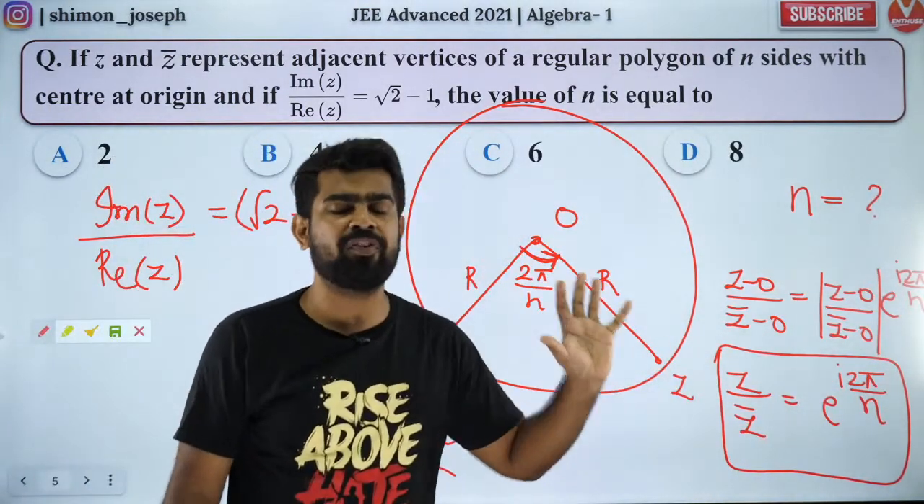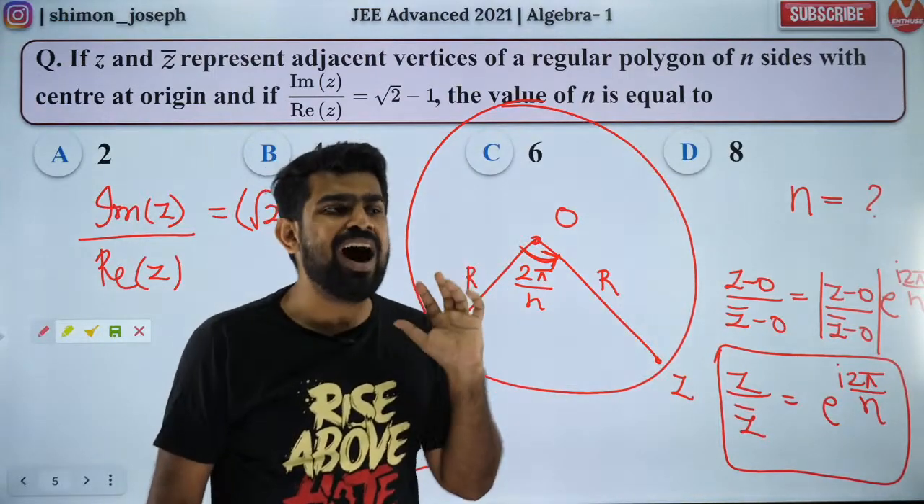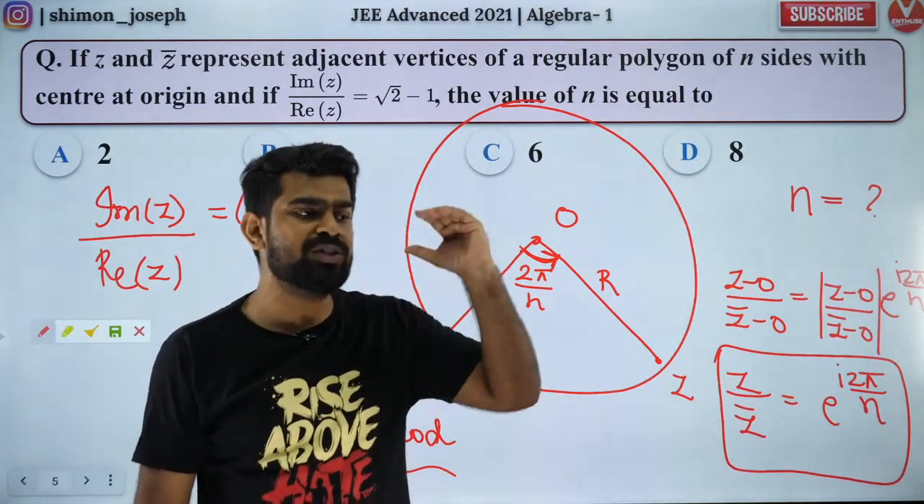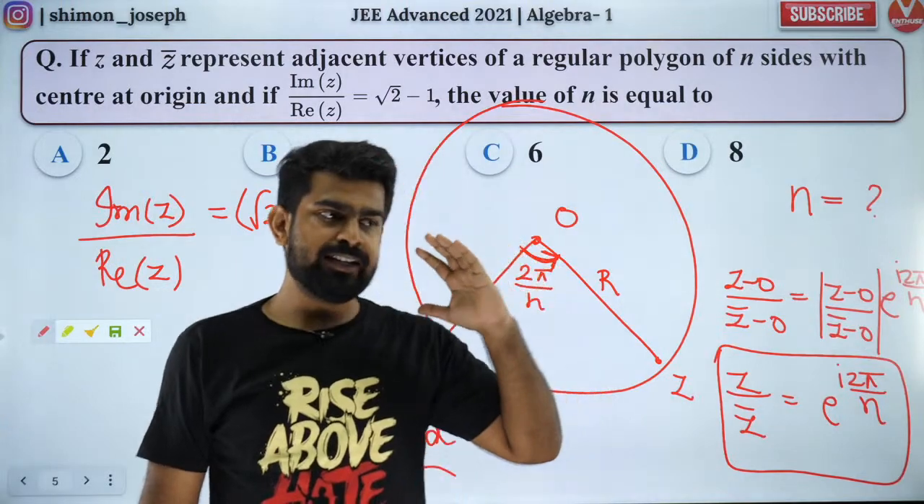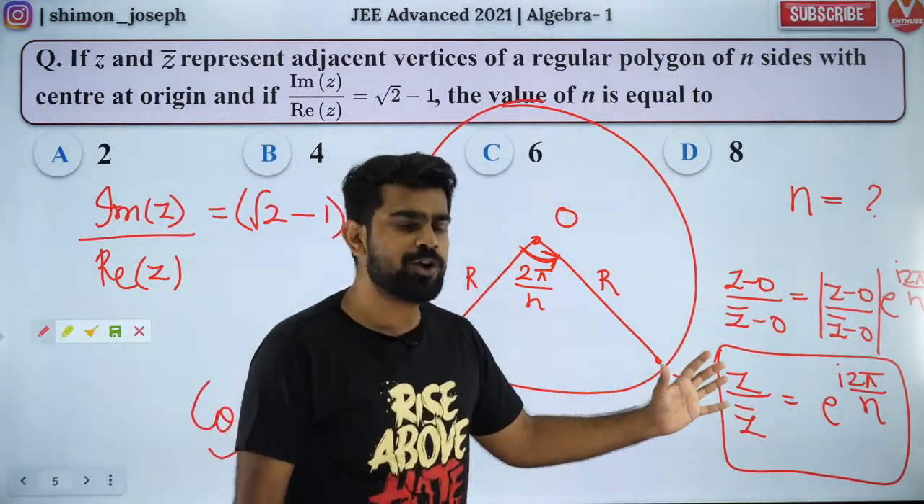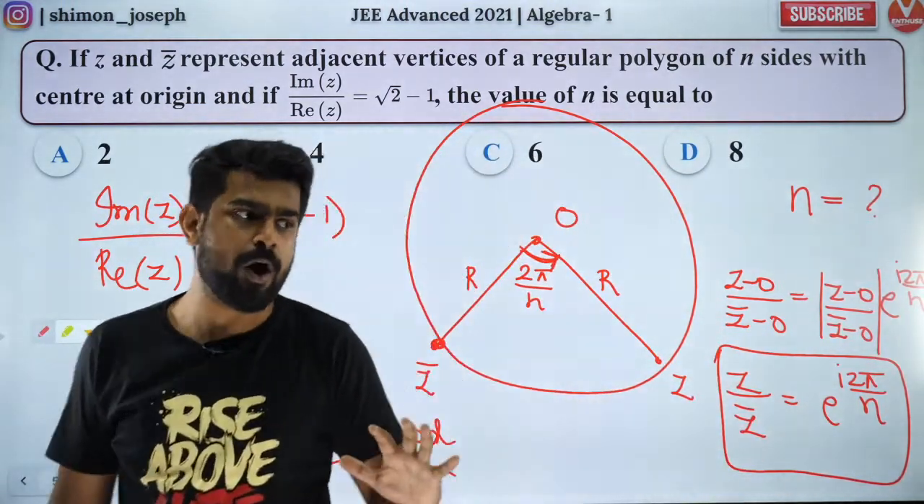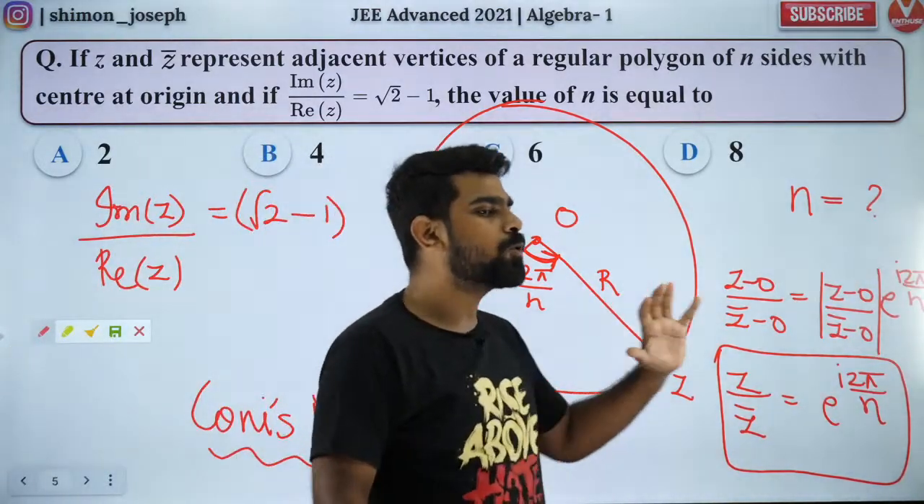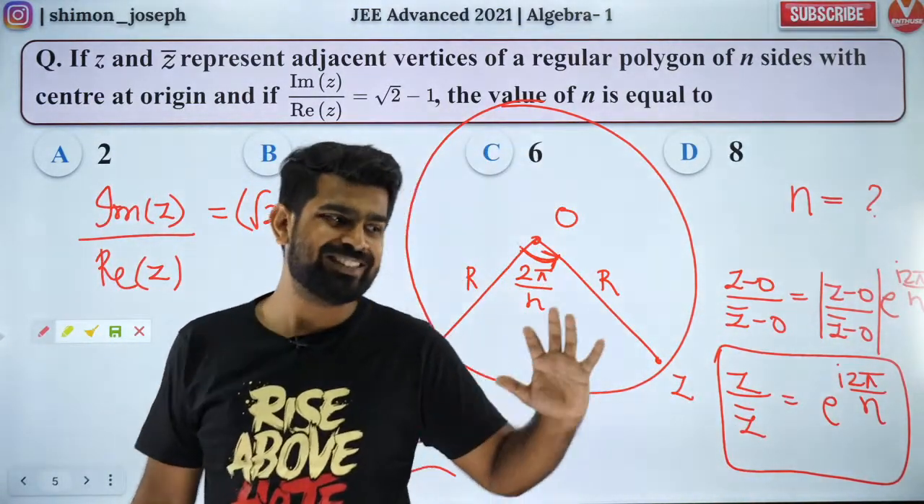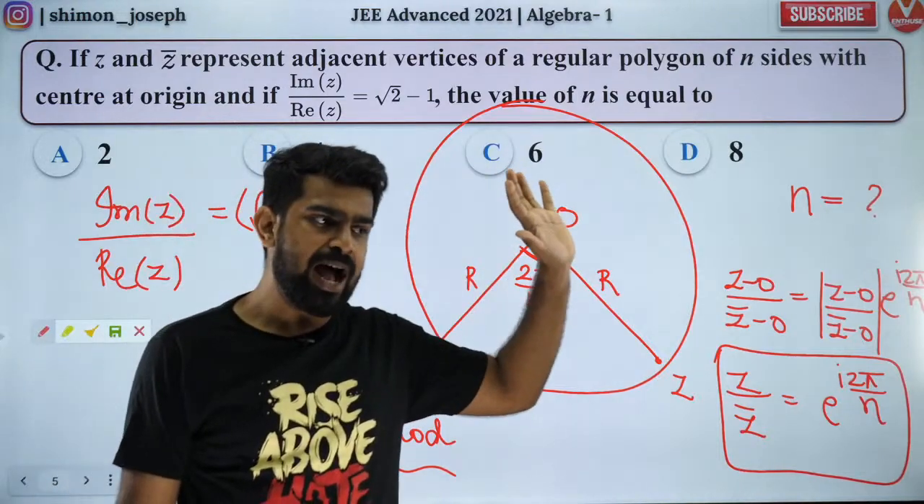Guys, it is going to be difficult. You have to buckle up. You have to step up, rise up to the occasion. It is not going to be simple. This is your Coney's formula. I hope you guys got it. It uses rotation. Without rotation, it is not going to be simple. Are you all happy with it?